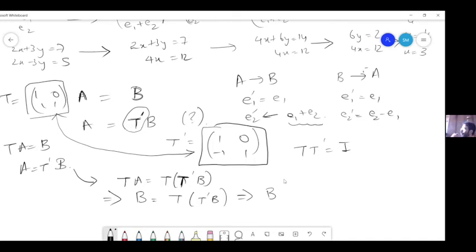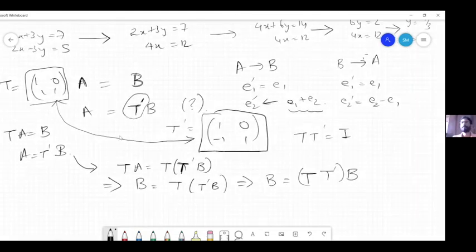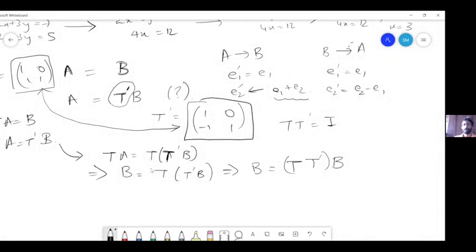So for Sunil's step to be true, another property should be true. What is that property? Associative. Excellent. That is, T dash B is already a matrix, but instead of multiplying T with that, I can multiply first T and T dash, and then multiply with this B. So is it self-evident that matrix multiplication is associative? No, we have to check. But that is something which can be checked. How would you check that, I would leave it to you. Fine. So we have B is equal to T T dash B.